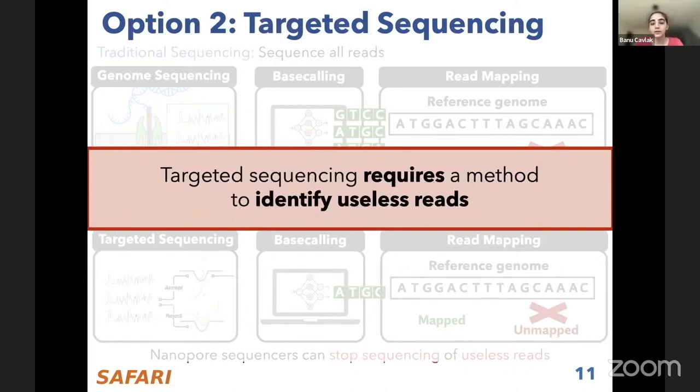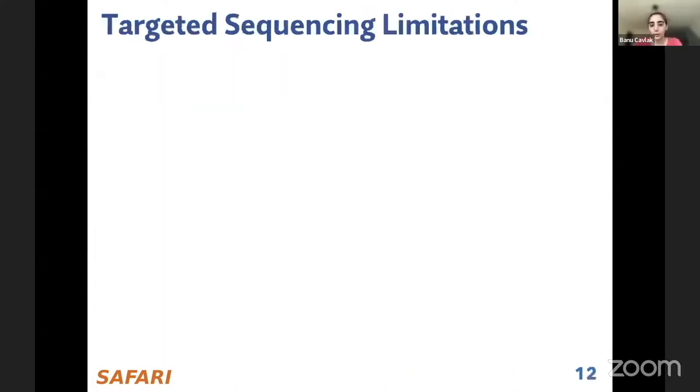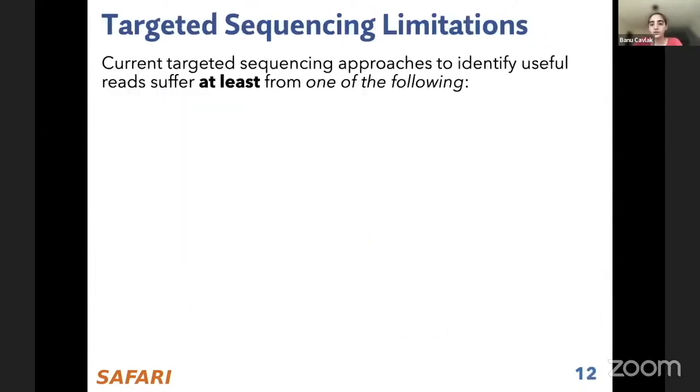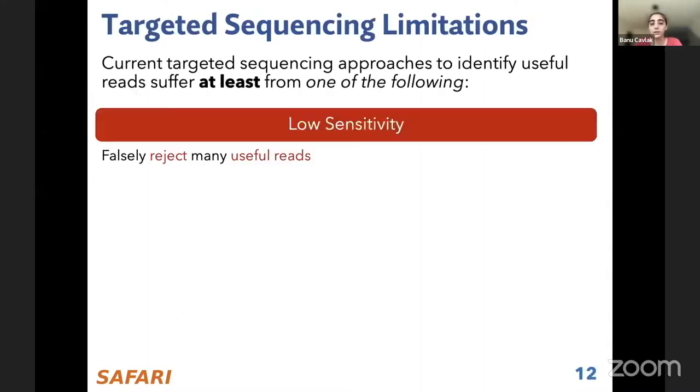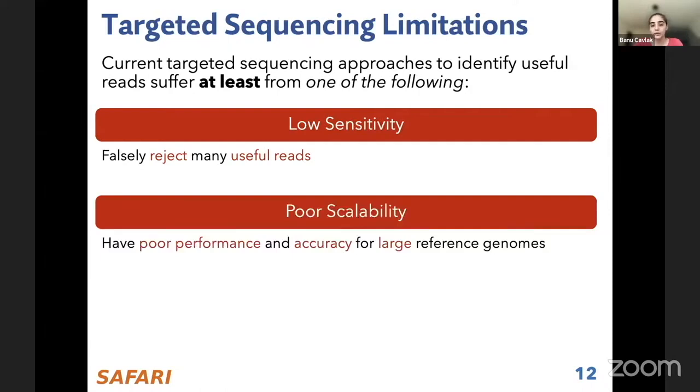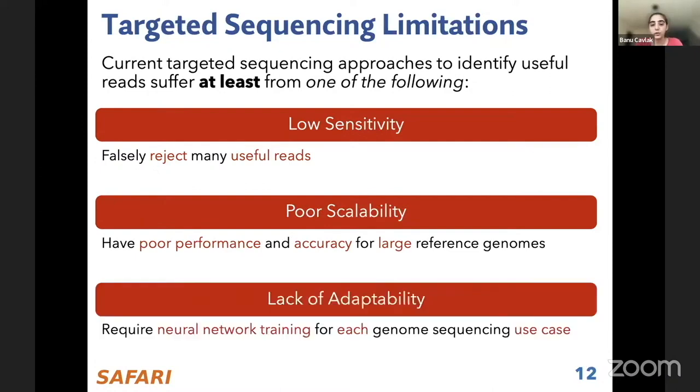Some of these methods were presented by John, such as UNCALLED, SigMap, and RowHammer. But we identified several limitations of these prior tools, and we state that all of these approaches suffer from at least one of the following three key shortcomings. First, they have low sensitivity and they falsely reject many useful reads. Or they have poor scalability, in the sense that their performance and accuracy drop significantly for large reference genomes. Or they lack adaptability, which means that for each kind of genome sequencing application or each different reference genome that you are targeting, you need to retrain neural networks, which is a costly method to do.